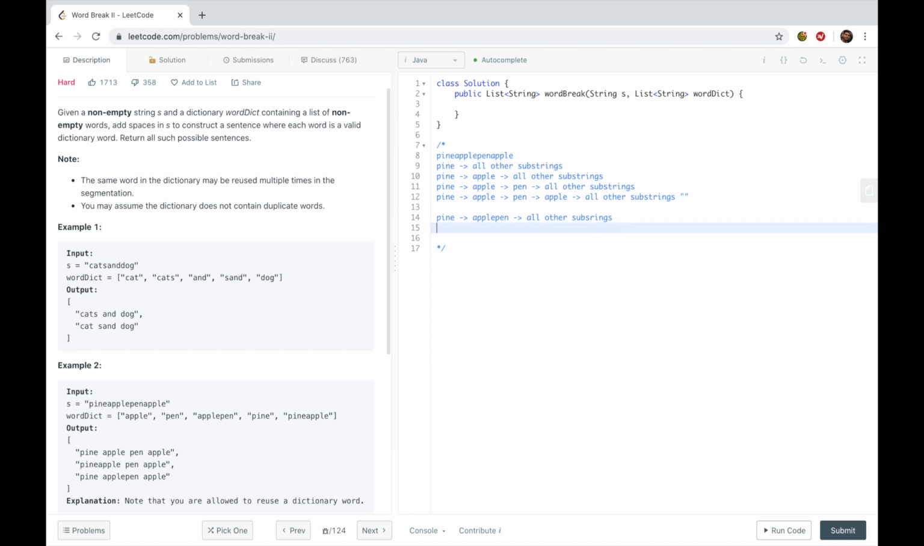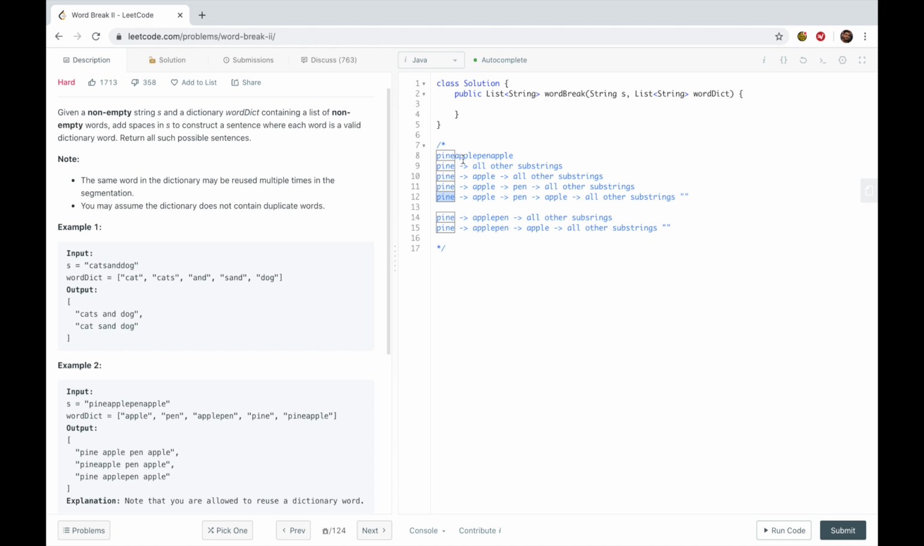Pine, apple, pen. Let's see. Pine, apple, pen. Let's see. Apple, all other substrings. But after apple, it's just going to be an empty string. So we have nothing else. So these are our two selections. So these are our two answers for a string that starts with pine.